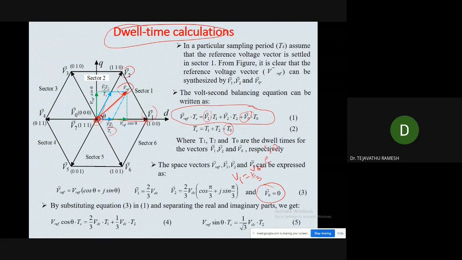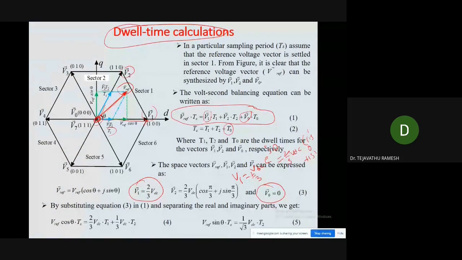e power j0. This 0 represents the angle. So here, 2 by 3 VDC e power j0. Then if you write in the complex term, 2 by 3 VDC of cos theta plus j sin theta. So the angle is 0, cos 0 will be 1. That's why we will get directly V1 is equal to 2 by 3 VDC.